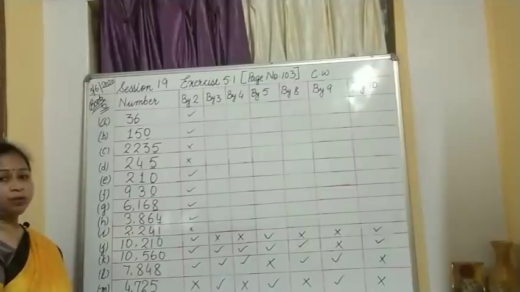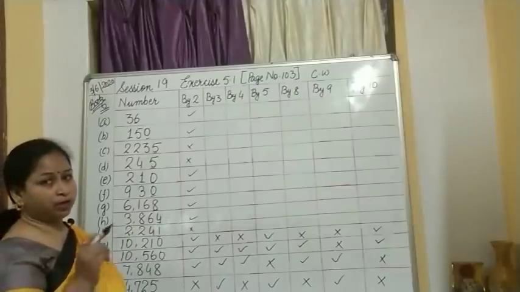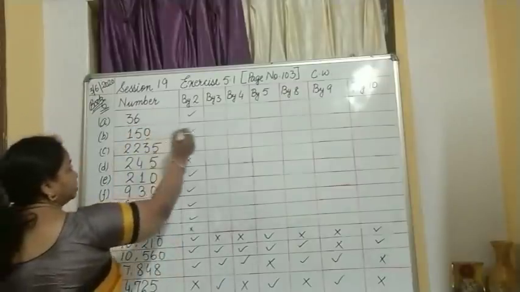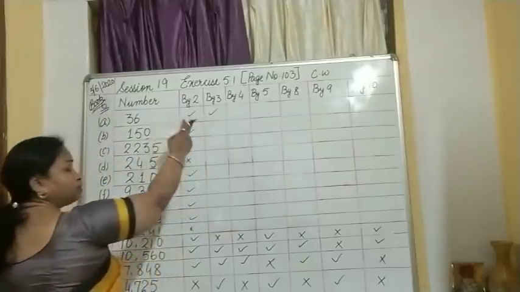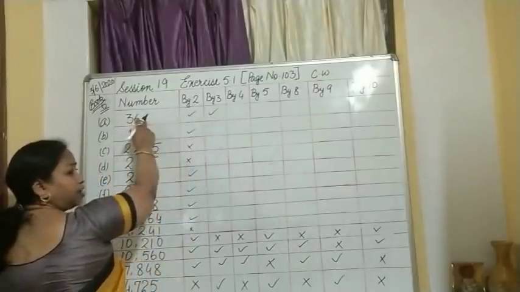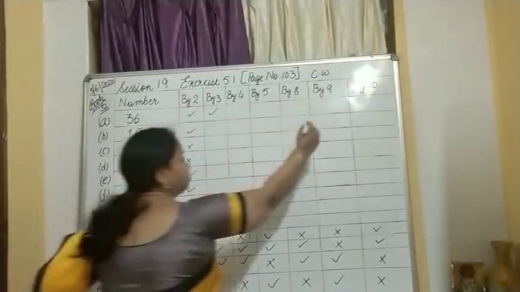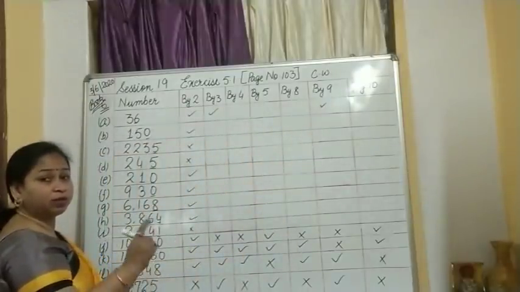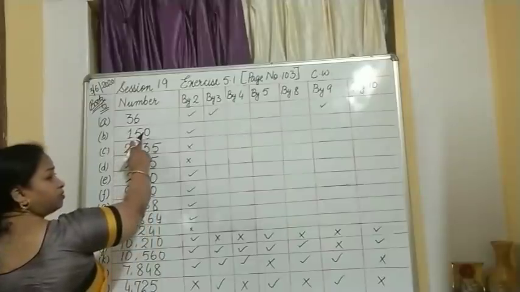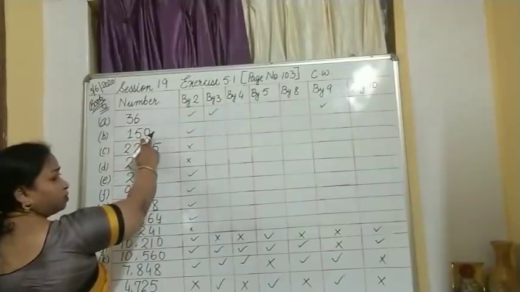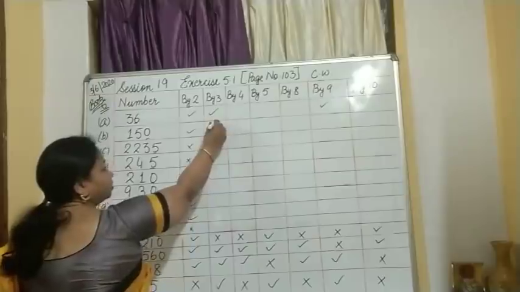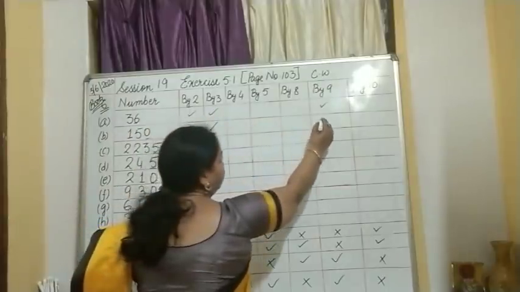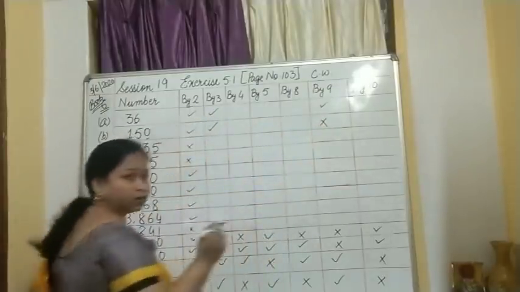Then divisibility by 3. What you have to do? You have to take the sum of the digits. 3 plus 6, 9. Yes. And if it is divisible by 3, here you have got 9, so let us check for 9 also. Yes, it is divisible because you are getting 3 plus 6, 9. 1 plus 5, 6. 6 plus 0, 6. So, it is divisible by 3, but it is not divisible by 9 because 6 doesn't come in the table of 9.